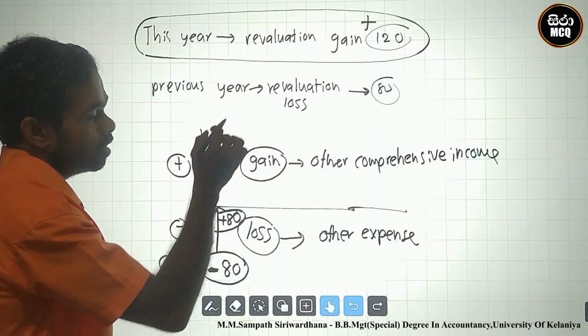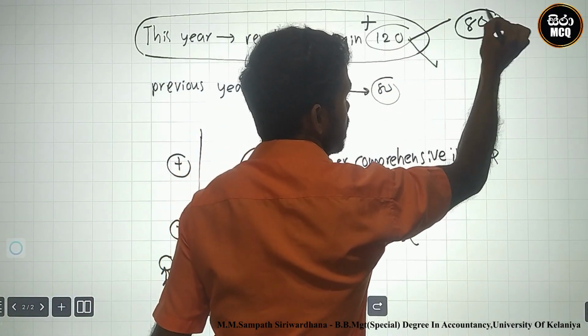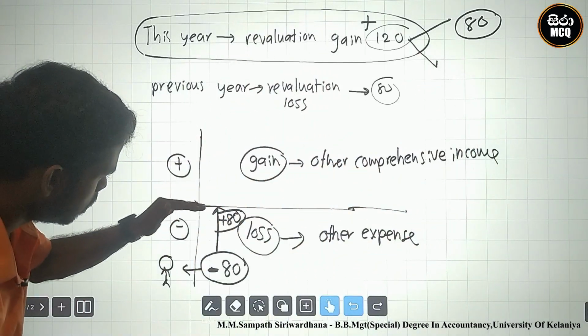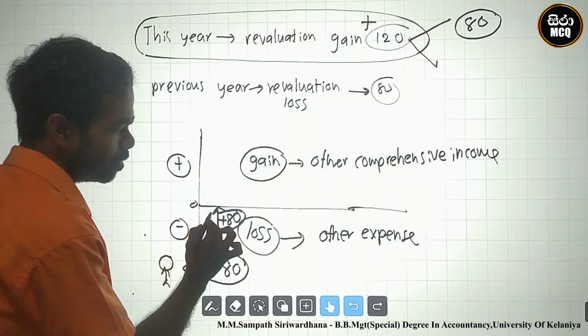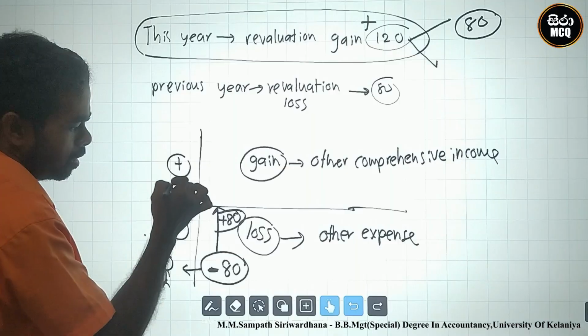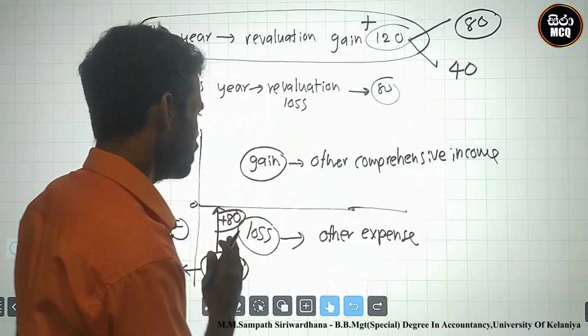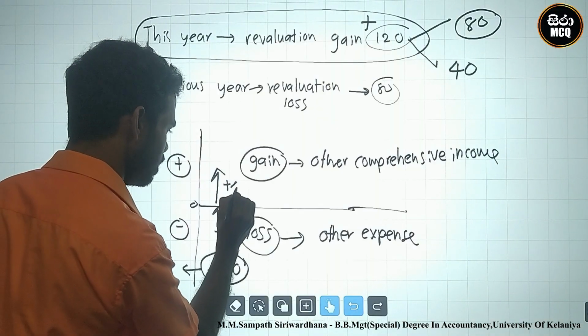Of 120, 80 was petrol was done. Why? You go from minus 80 to 0 area. This 80 was other expense area. You have another remaining petrol 40. Go to another step plus 40.